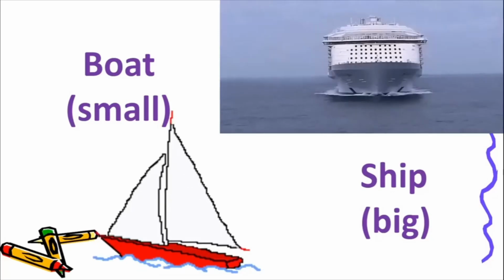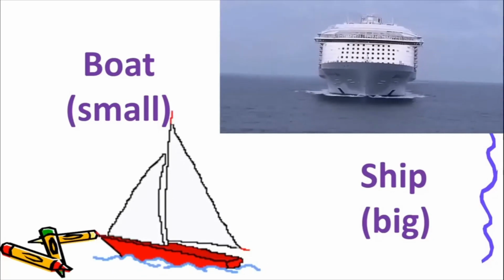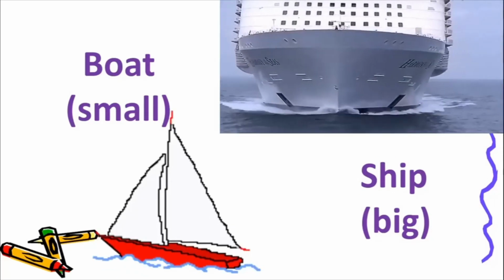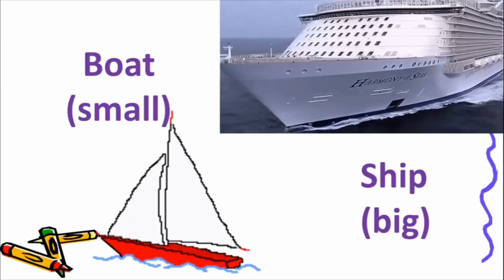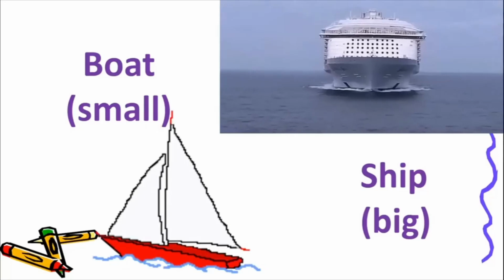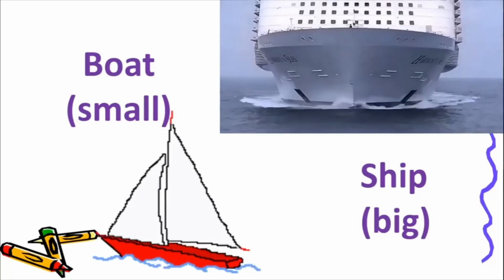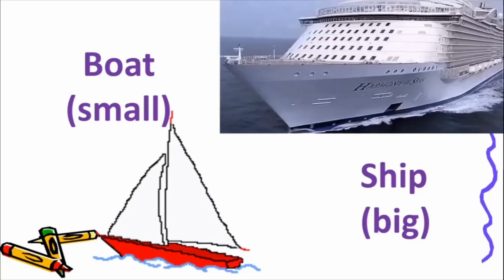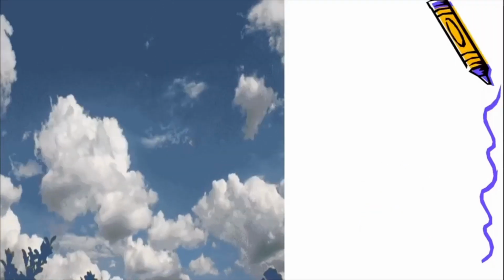So ships always sail on seas. Okay, so this is the difference between a boat and a ship. So we will take so many small pieces of information also as we do the lessons. Okay children, let us move on with our poem now.